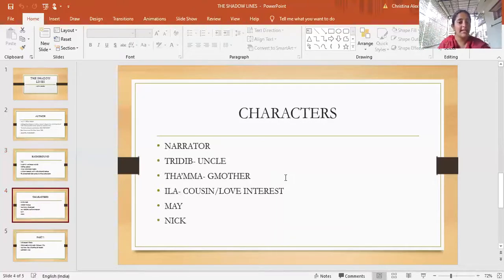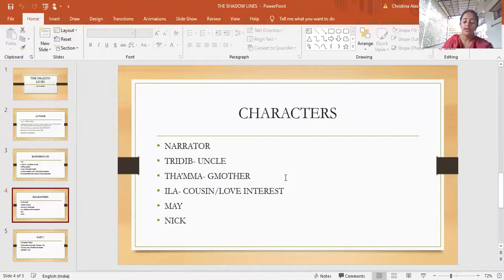Going on to the characters, we have the narrator who remains unnamed throughout this novel, and he's the one who's narrating, actually telling a story. And there is his uncle Trideep, and Thama, who is his grandmother, and Ela, who is his cousin but is also his love interest. He's in love with her. And there are two English characters called May and Nick. There are also many other secondary characters, but these are the people who are major to the plotline.